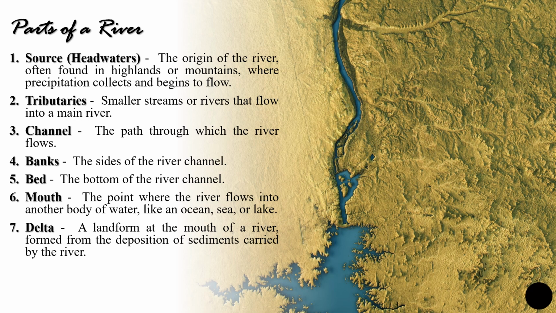Next, the delta. It is a landform formed at the mouth of a river. Usually this is found because of the deposition of sediments carried by the river. So these are the parts of a river.